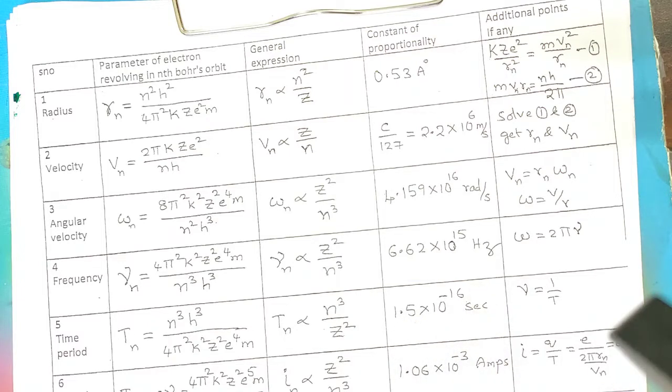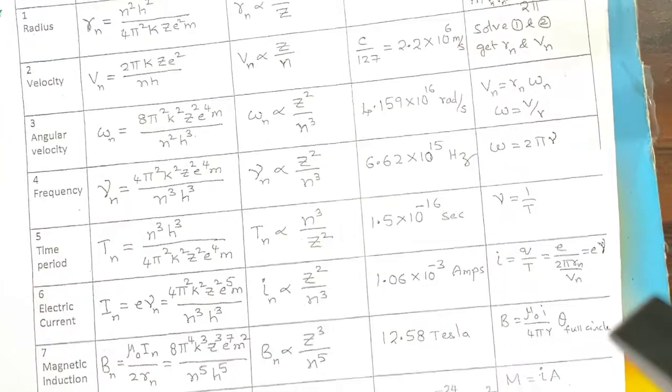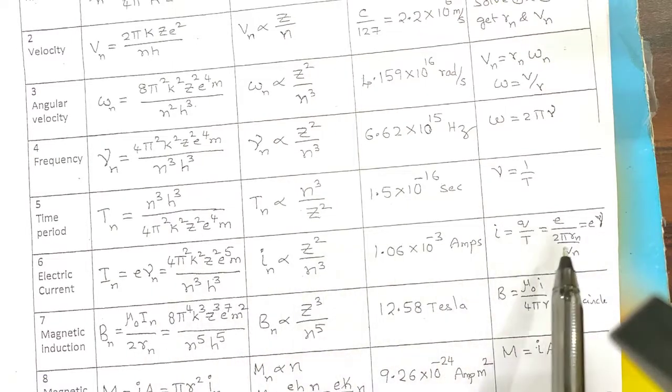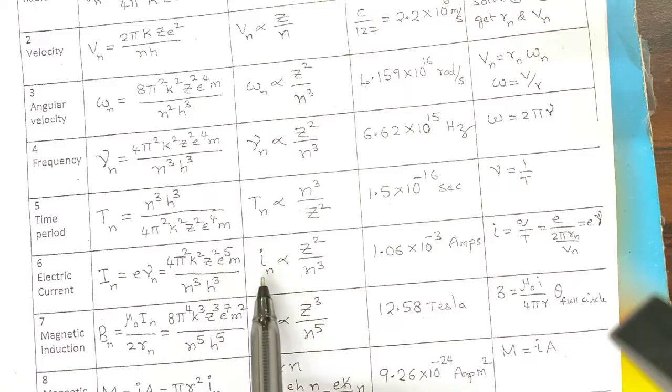Very small time. Next, we want to know the current associated with the moving charge, that is the electron. Current is equal to charge per unit time, Q by T, and time taken is 2 pi r by v. If you write like that, you will get charge times frequency. So in the given orbit, how many times it has circulated, charge times frequency. So charge you write e, and the frequency you have obtained previously you write here.